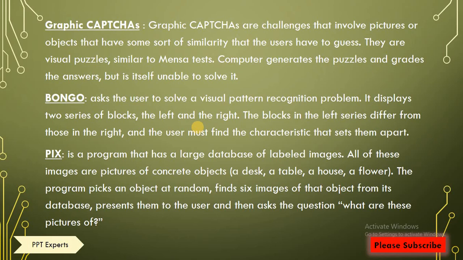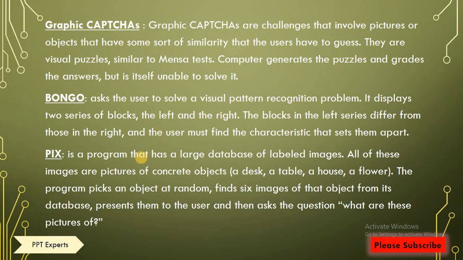Next is Pix. Pix is a program that has a large database of labeled images. All these images are pictures of concrete objects, like desk, table, pen, flower, bed. The program picks an object at random, finds 6 images of these objects from its database, presents them to the user and asks the question, what are the pictures of?